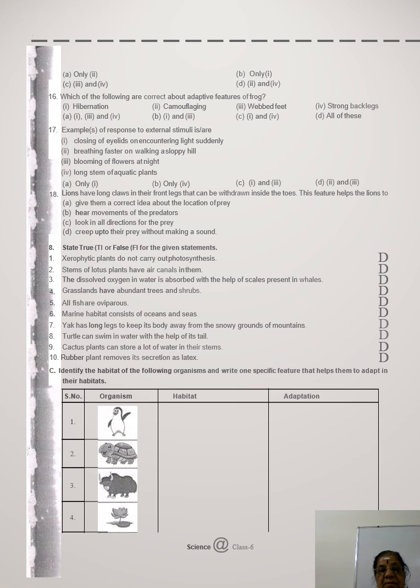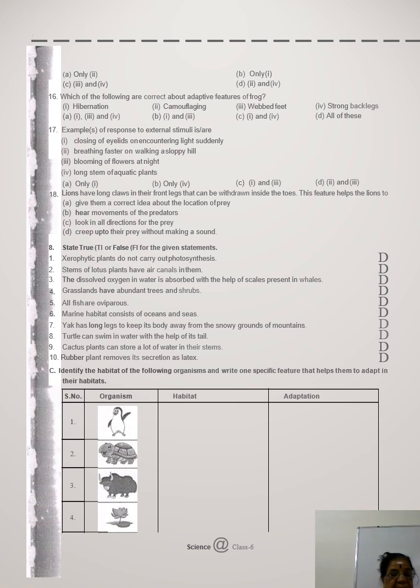Then fourth one, the lotus, aquatic plant. It is having aquatic habitat where it is having the leaf with the waxy coating and then the stem is hollow in nature due to the presence of air spaces or intercellular spaces. So I repeat, first one, penguin, polar region, turtle, aquatic and land, third one the yak, mountain region, fourth one the lotus, aquatic plant. சரியா?